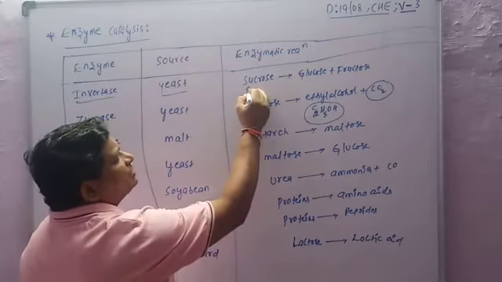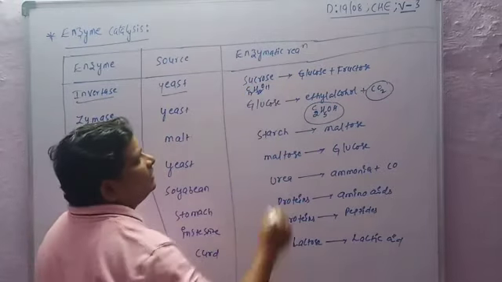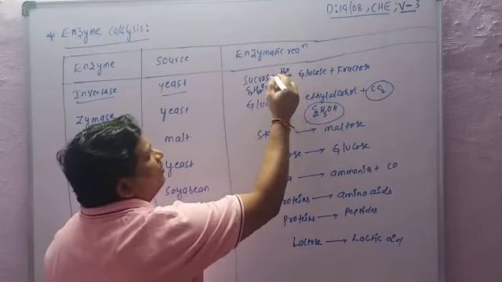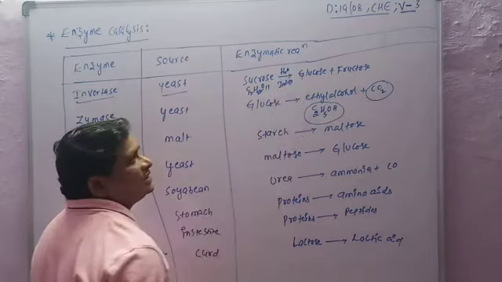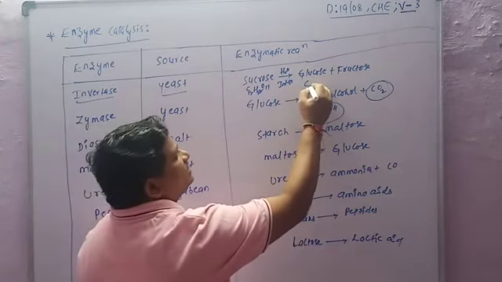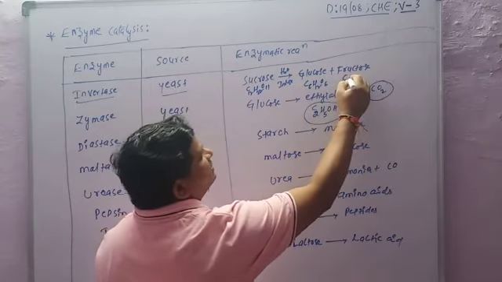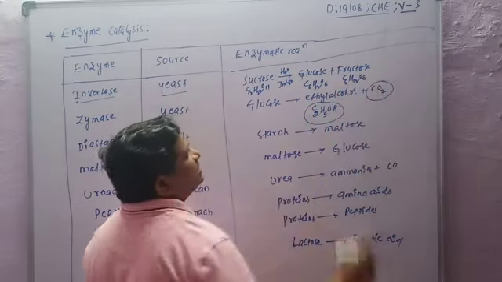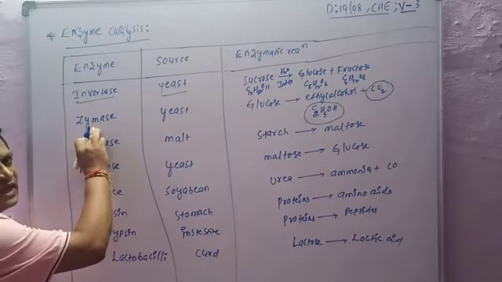Sucrose is C12H22O11. In the presence of water and invertase, hydrolysis of sucrose gives glucose C6H12O6 and fructose C6H12O6.